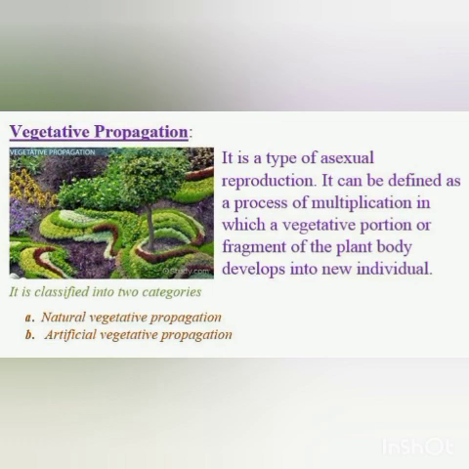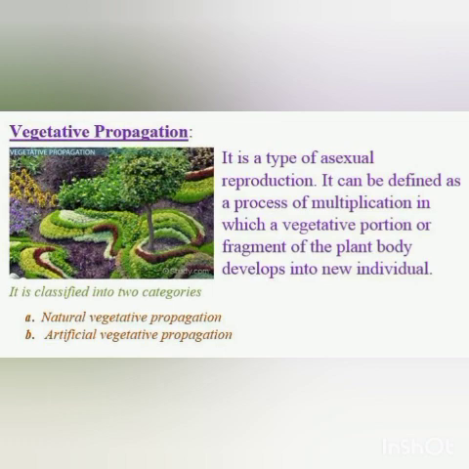Okay, so now vegetative propagation is of two types. One is natural vegetative propagation, and another one is artificial vegetative propagation. Now you can even see here in the slide, natural vegetative propagation. What is natural vegetative propagation? It is a mode of asexual reproduction which occurs naturally in the plants, naturally and without the help of any artificial means.